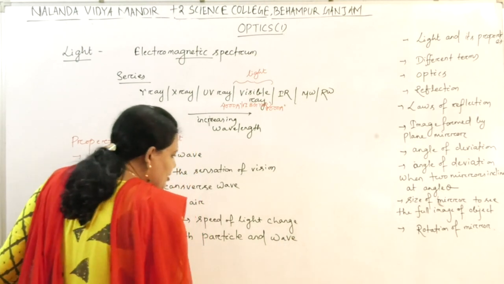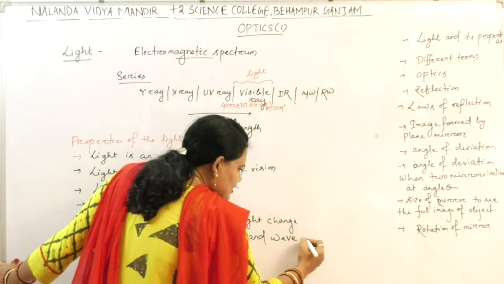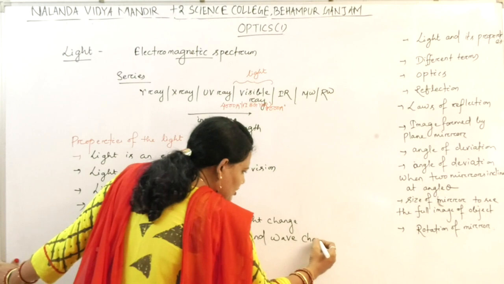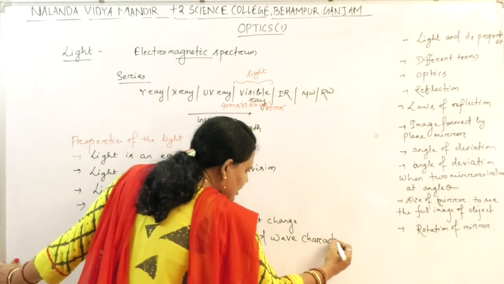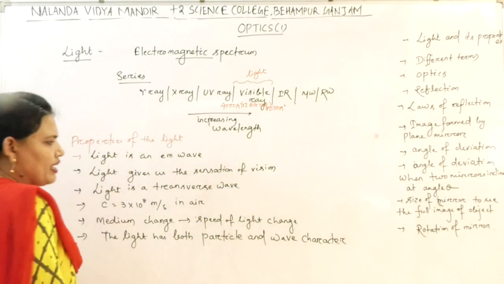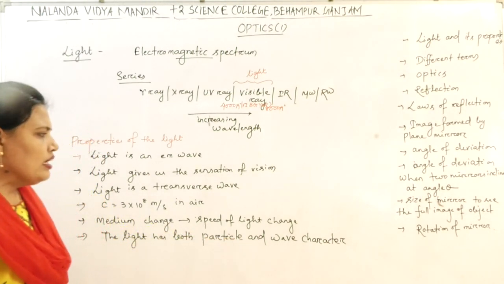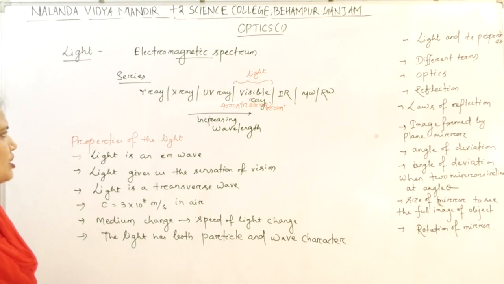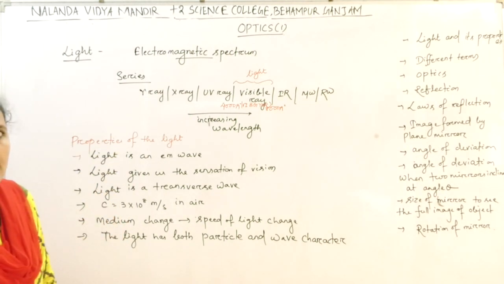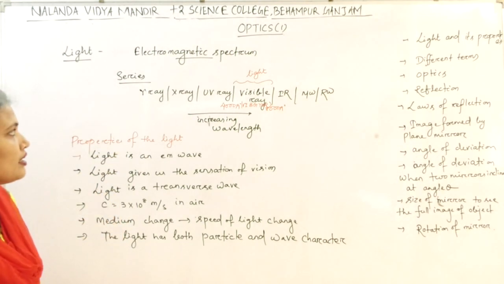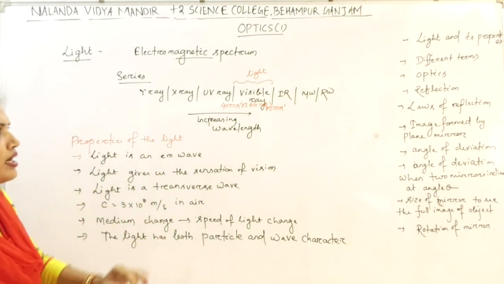It is said that light has a dual nature. This we will study in the next chapter, the dual nature of light. So light has both particle and wave character. These are the properties of light. All of you are clear what is light and what are the properties of light?